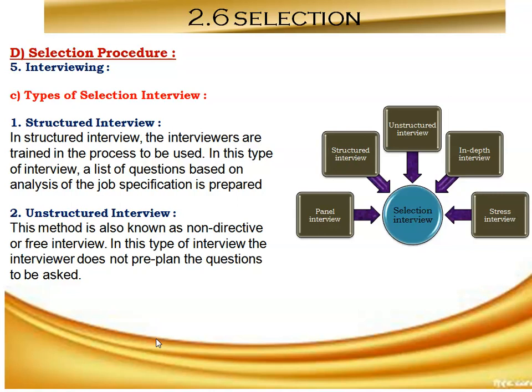Then the next type of selection interview is the unstructured interview. This method is also known as a non-directive or free interview. In this type of interview, the interviewer does not pre-plan the questions to be asked.